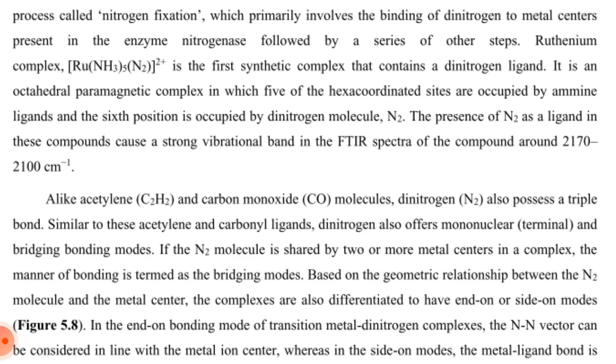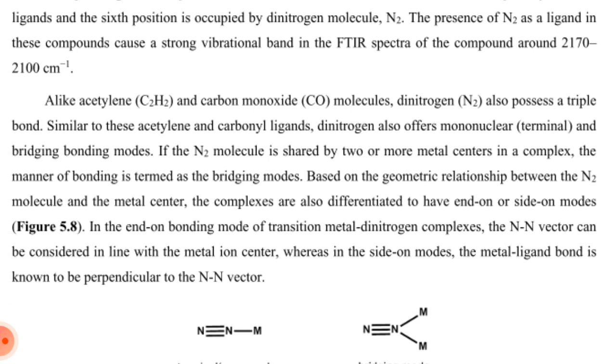Ruthenium complex: [Ru(NH3)5(N2)] 2 plus is the first synthetic complex containing a dinitrogen ligand. It is an octahedral diamagnetic complex in which 5 of the hexacoordinated sites are occupied by ammine ligands and the 6th position is occupied by the nitrogen molecule N2.